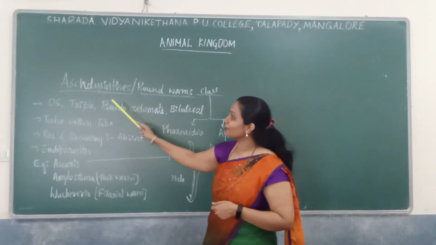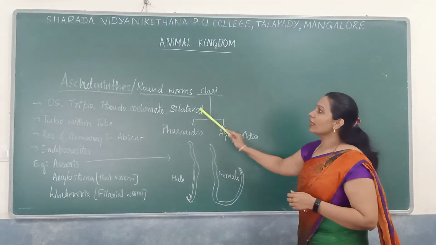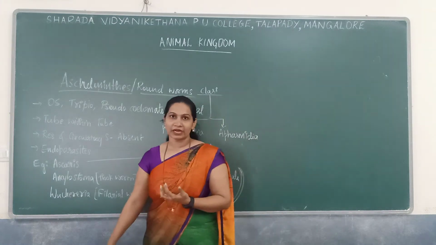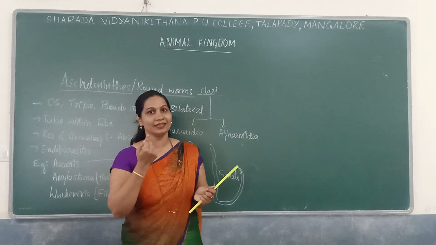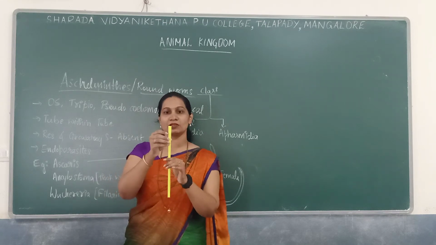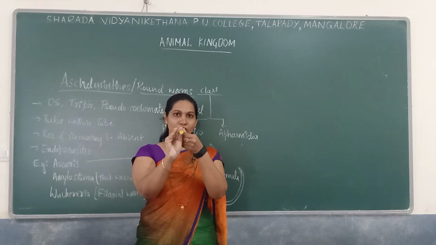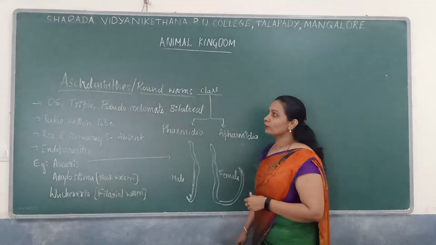The next phylum is Aschelminthes, which is also known as roundworms. Why are they called roundworms? Because they are circular in their cross section. When we take a cross section, it looks circular, so that's why they are known as roundworms.